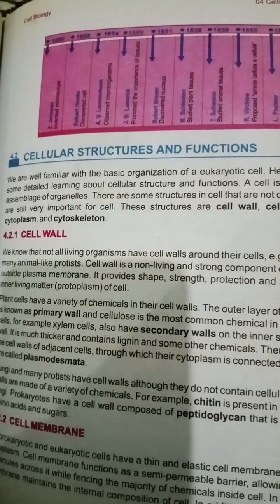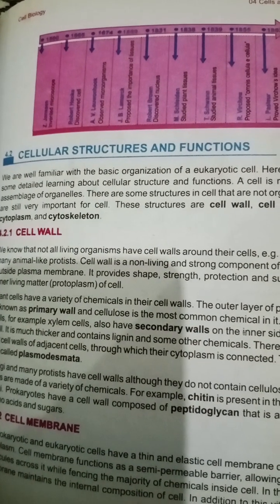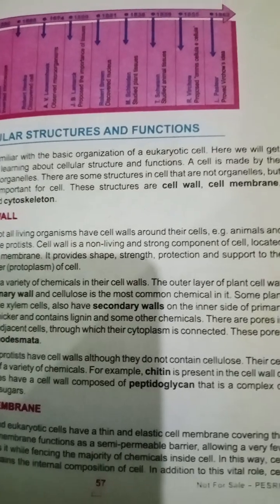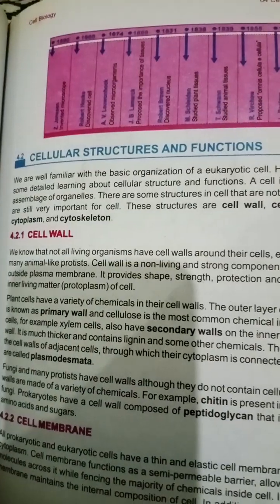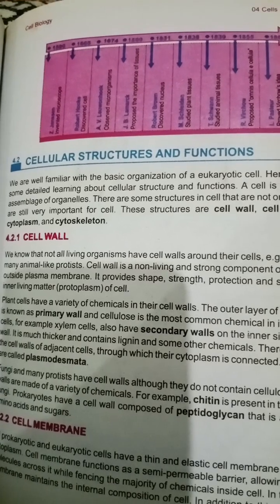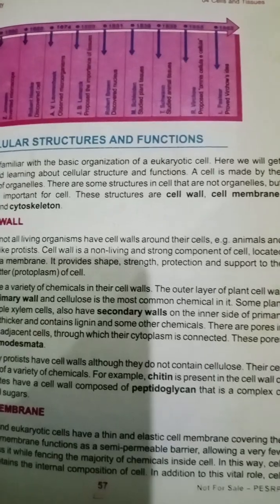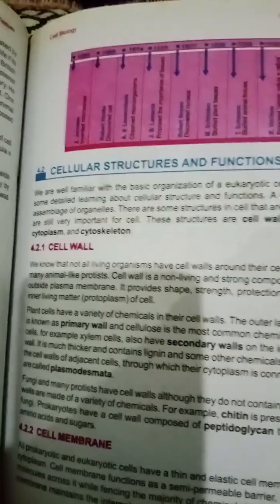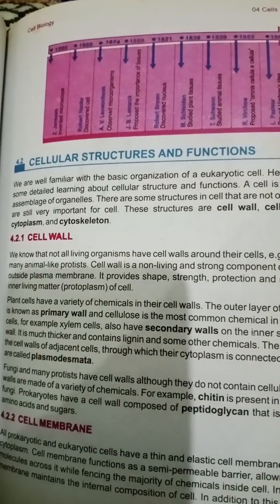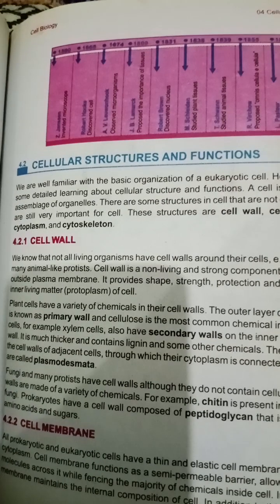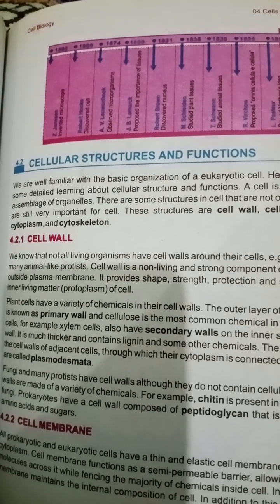Some plant cells, for example xylem cells, also have a secondary cell wall on the inner side of the primary cell wall. It is much thicker and contains lignin and some other chemicals. There are pores in the cell walls of adjacent cells through which their cytoplasm is connected. These pores are called plasmodesmata.